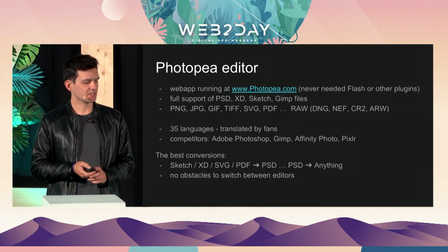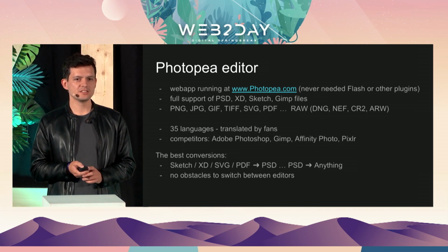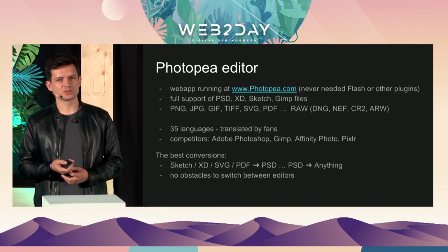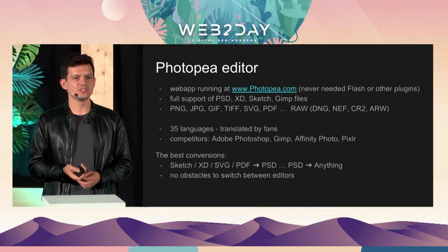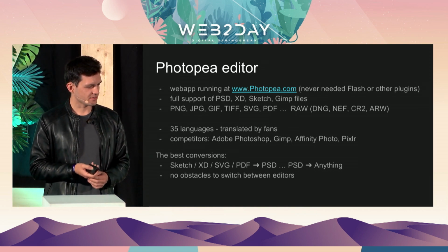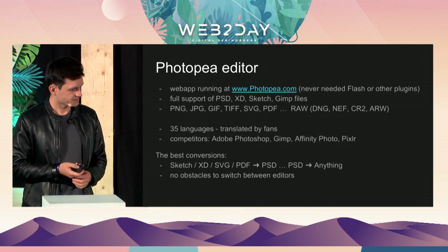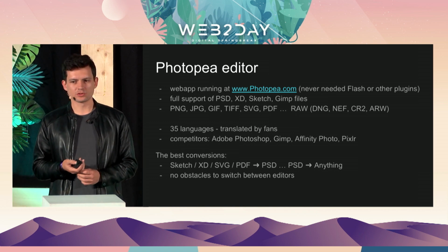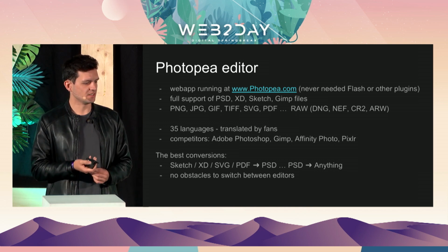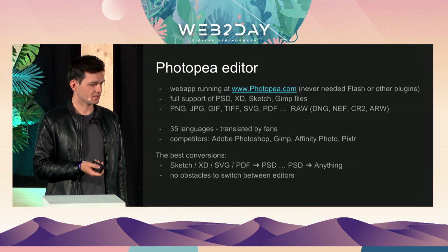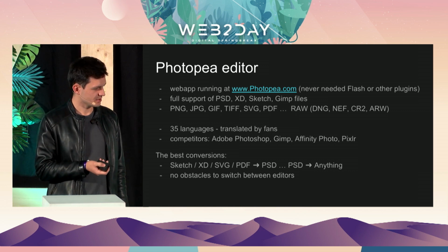And at the moment, it has the full support of PSD format, XD format, Sketch format, GIMP format, XCF, and it also supports basic image files such as PNGs, JPEGs, TIFF, SVG, PDF. It also supports raw photos such as DNG, NEF from Nikon, CR2 from Canon, ARW from Sony.